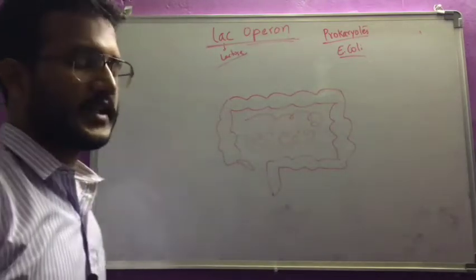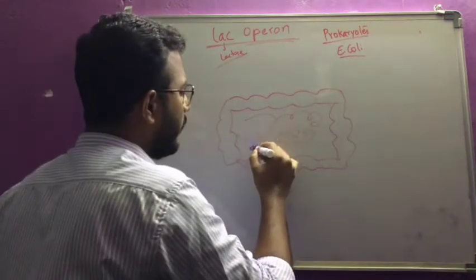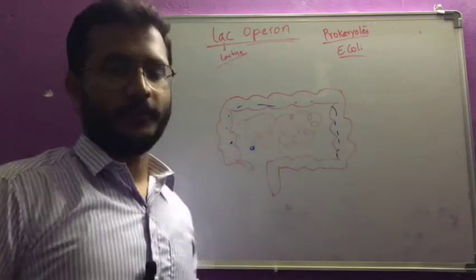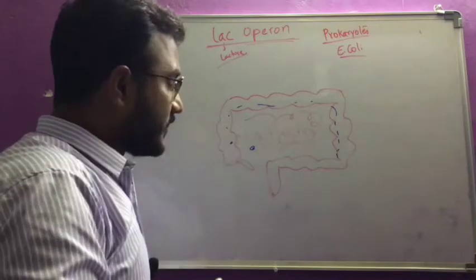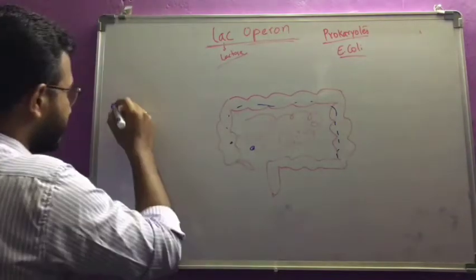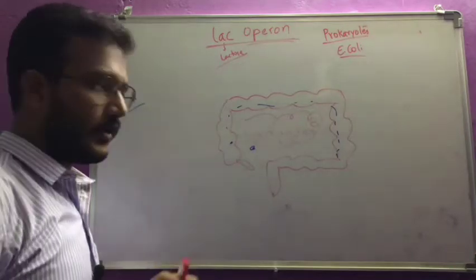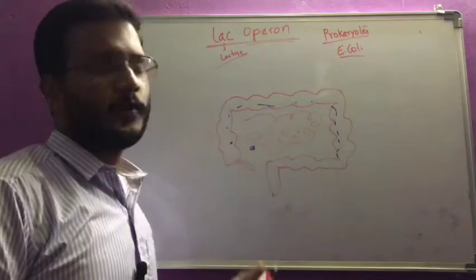This is the intestine region of the human body, and in the intestine we have E. coli bacteria. Why are we studying this? Whatever food we take is the food for the E. coli bacteria.